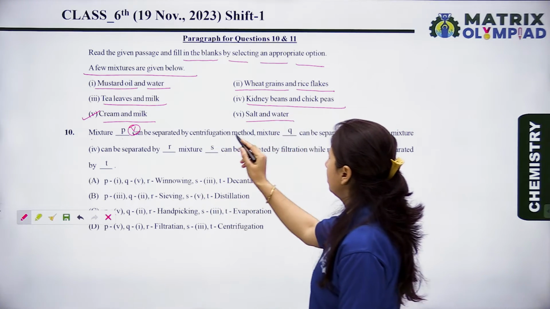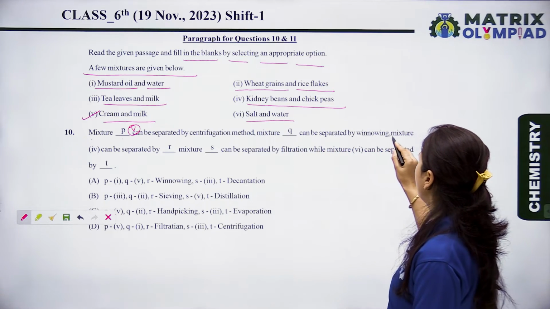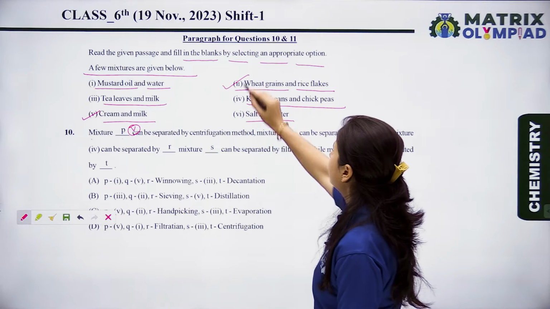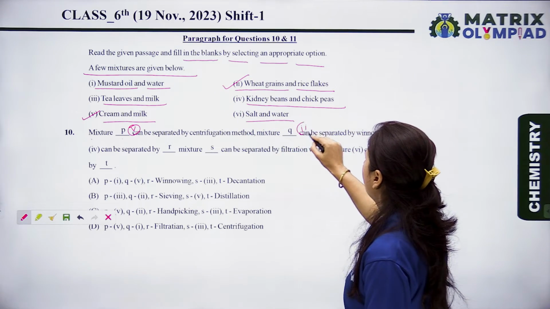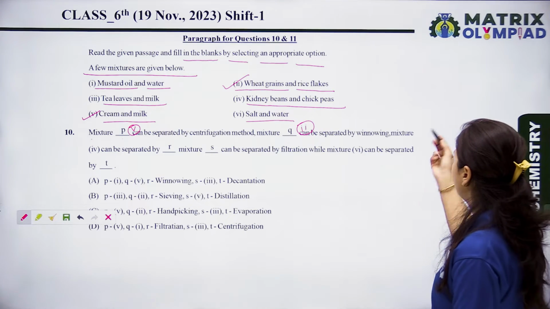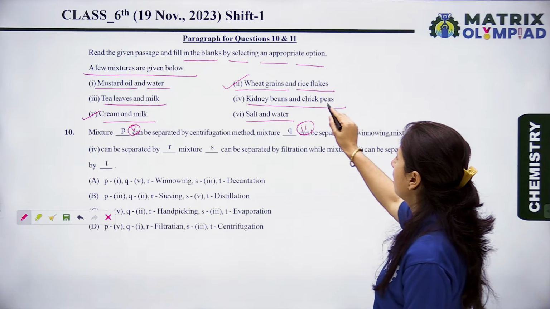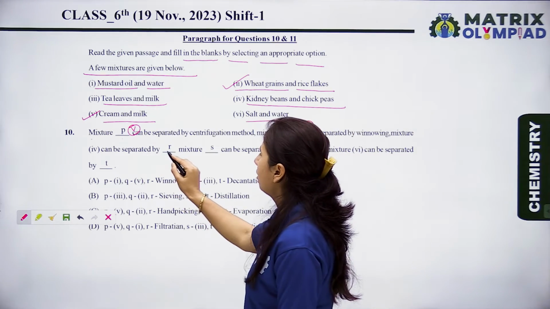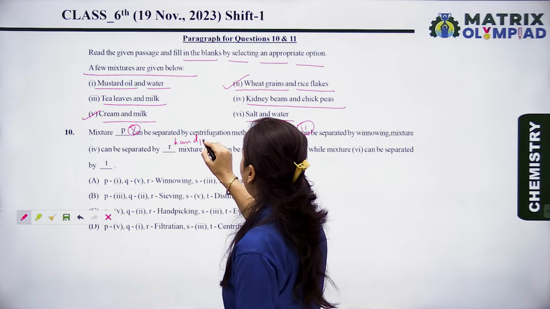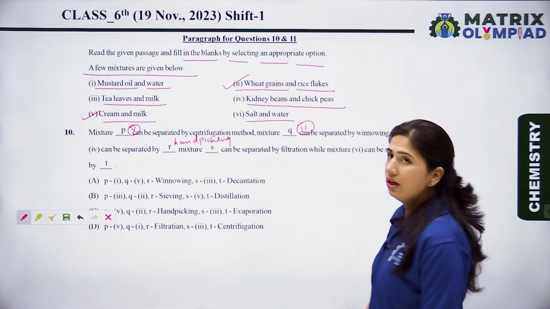Now continue the question. Mixture Q can be separated by winnowing. Okay, so wheat grains and rice flakes can be separated by winnowing. So for Q we use the second option. Now the fourth mixture, kidney beans and chickpeas, can be separated by R, means by hand picking. We can easily separate kidney beans and chickpeas.